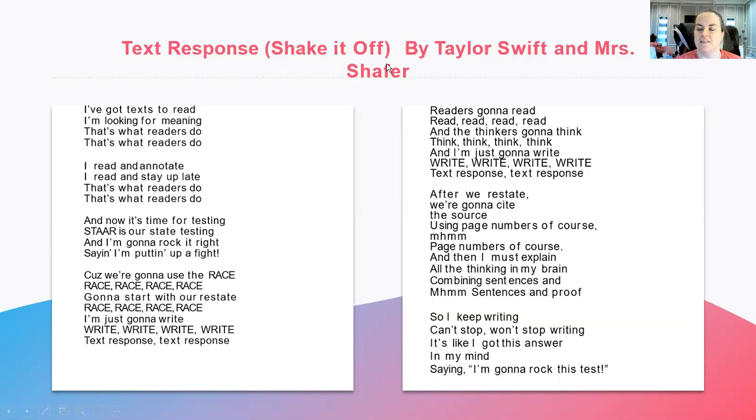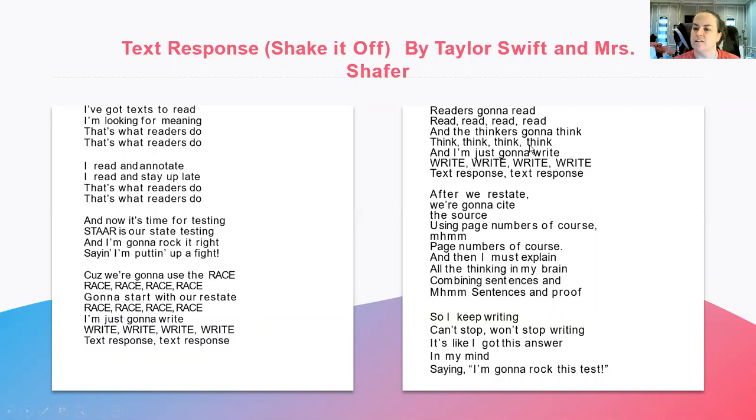This song can be said to the rhythm of Shake It Off by Taylor Swift. I've got text to read, I'm looking for meaning. That's what readers do, that's what readers do. I read and annotate, and I read and stay up late. That's what readers do, that's what readers do. Now it's time for testing. STAR is our state testing. And I'm gonna rock it right, saying I'm putting up a fight. Because we're gonna use the RACE. Gonna start with our restate, RACE. I'm just gonna write. Text response.